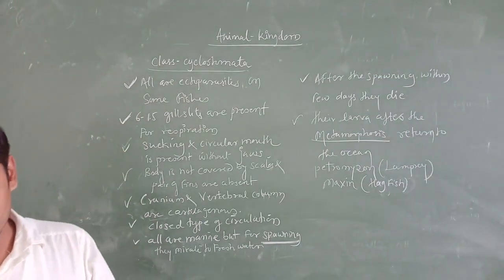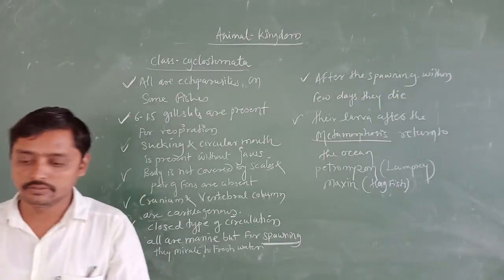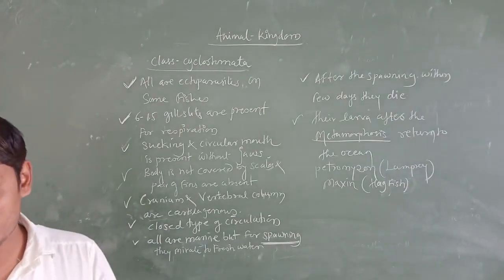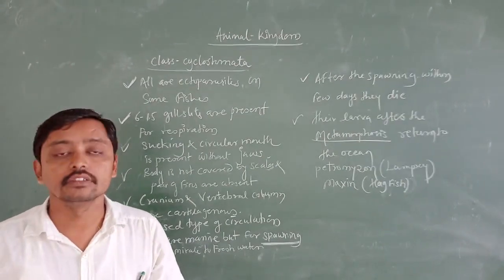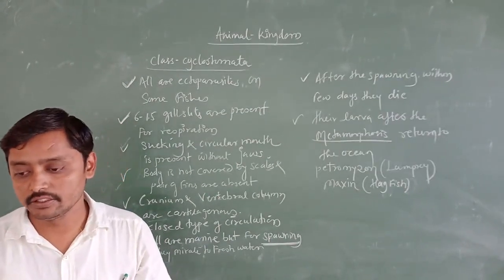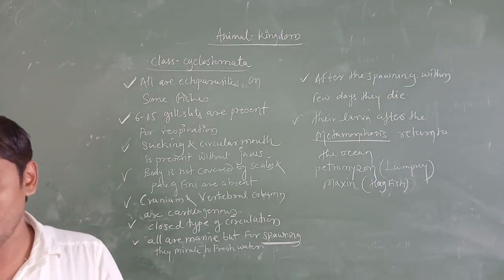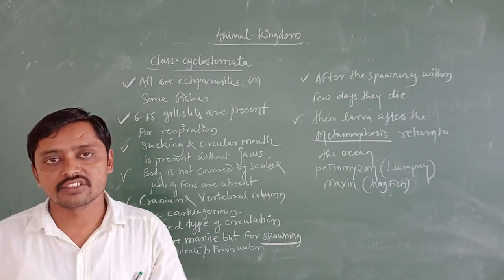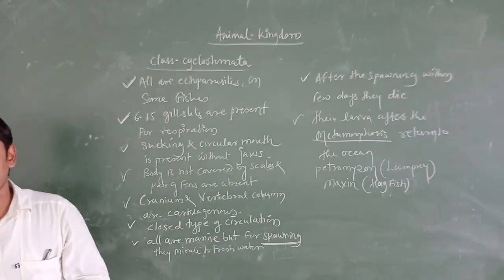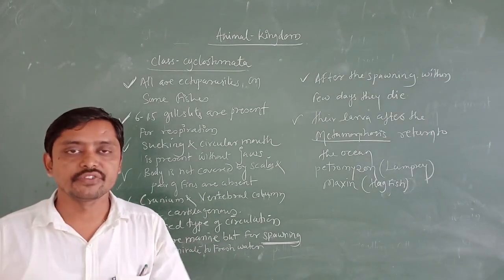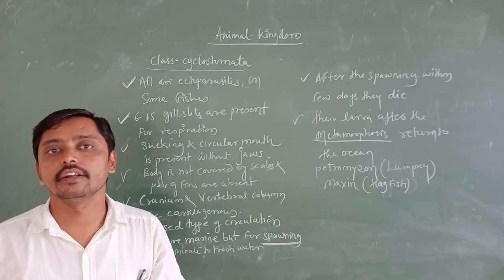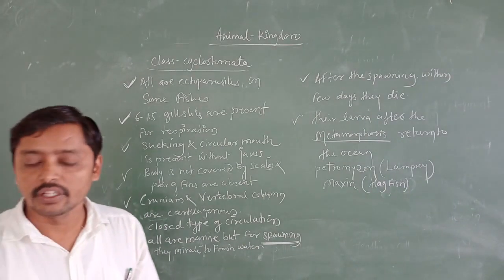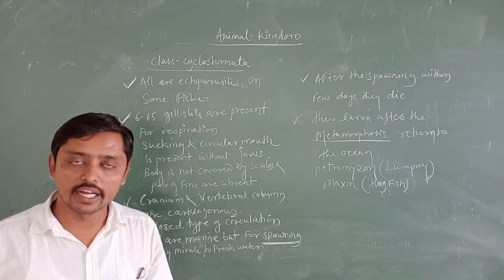Then we started studying the chordates, the fundamental characters of chordates. Notochord is present, dorsal tubular nerve cord, pharyngeal gill slits are present. These things we studied in the previous class, and after that we studied the differences between the chordates and non-chordates, and then we studied the phylum Chordata.